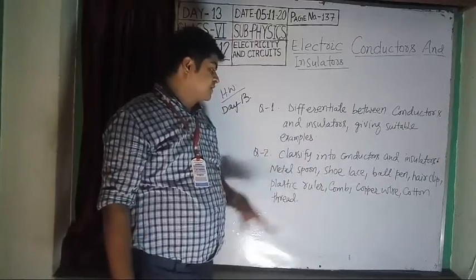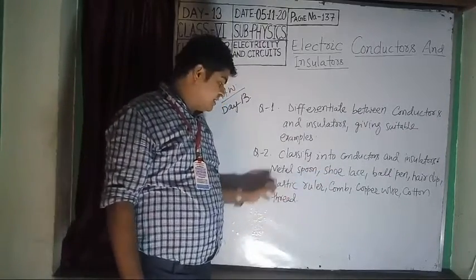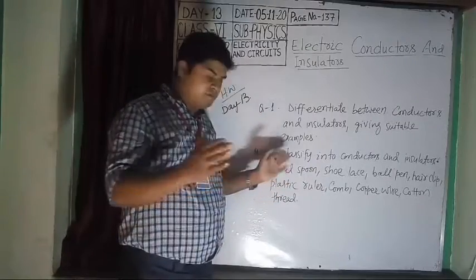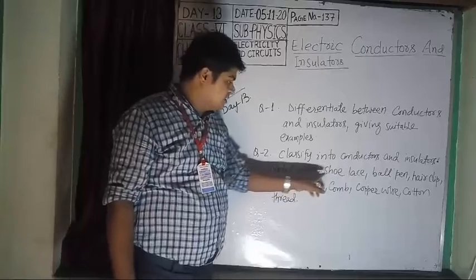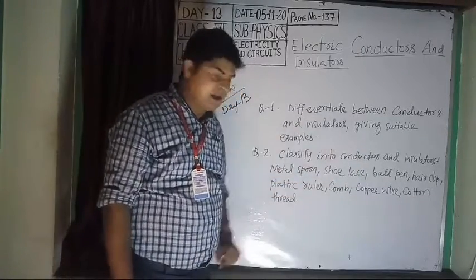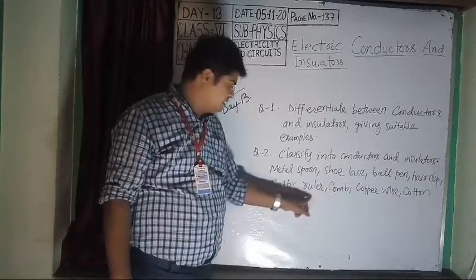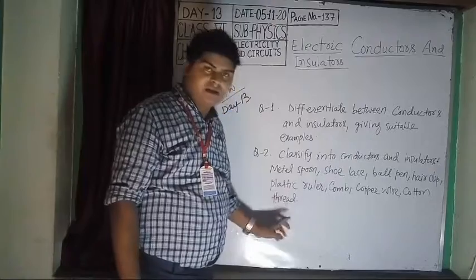Question number 2, classify into conductors and insulators. Some materials are given and you have to separate which are conductors and which are insulators: metal spoon, shoelace, ball pen, hair clip, plastic ruler, comb, copper wire, cotton thread, etc.